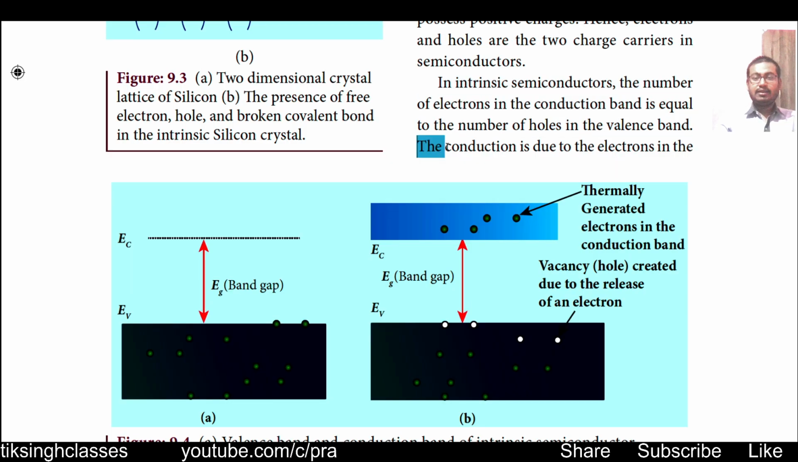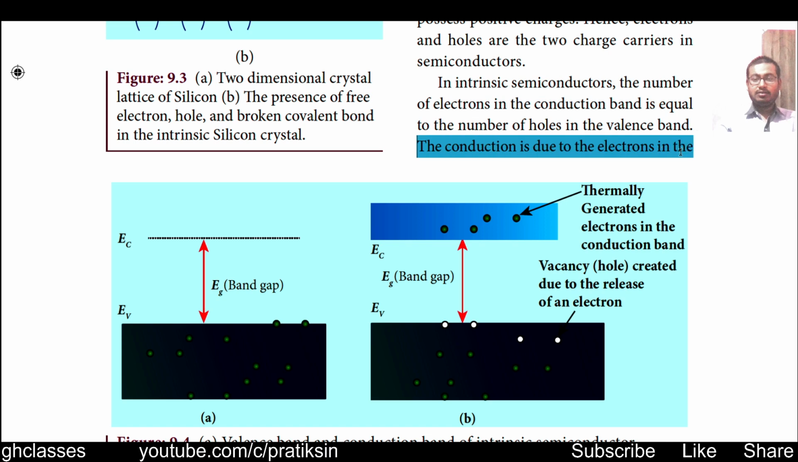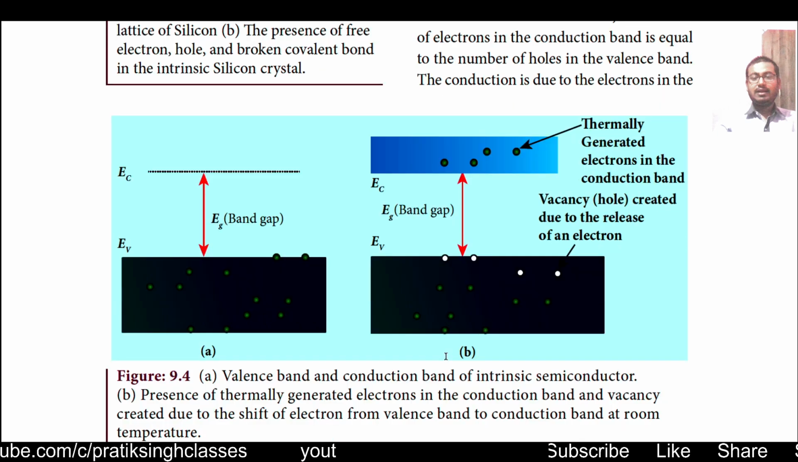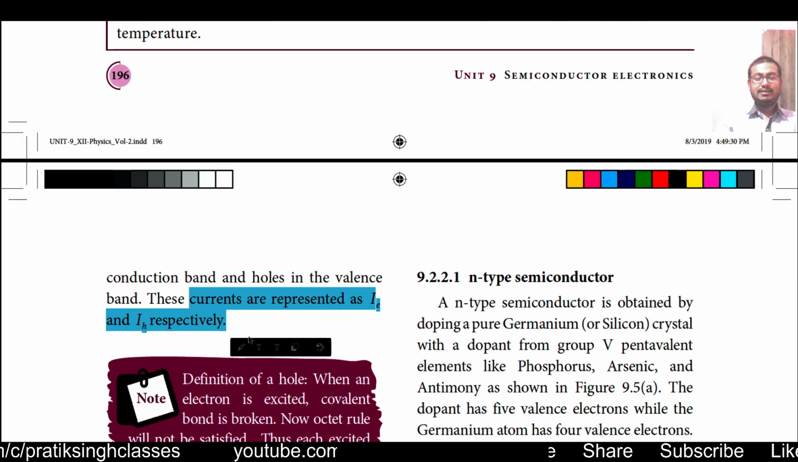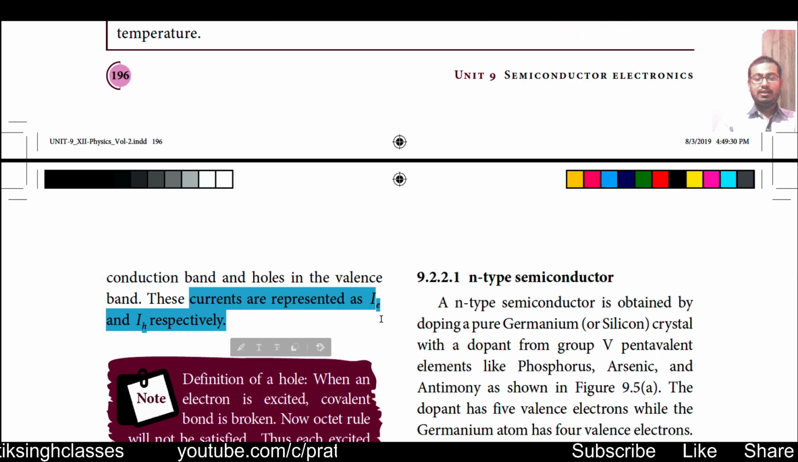The conduction is due to the electrons in the conduction band and holes in the valence band. So here, the conduction will happen, or the current will flow, because of the electrons available in the conduction band as well as because of the holes available in the valence band. These currents are represented as IE and IH respectively. IE means current because of free electrons and IH means flow of current because of holes.